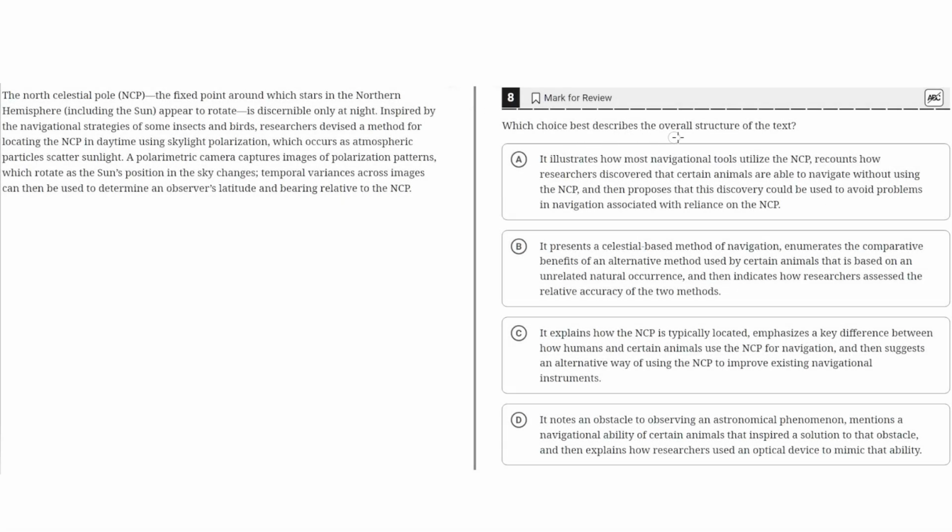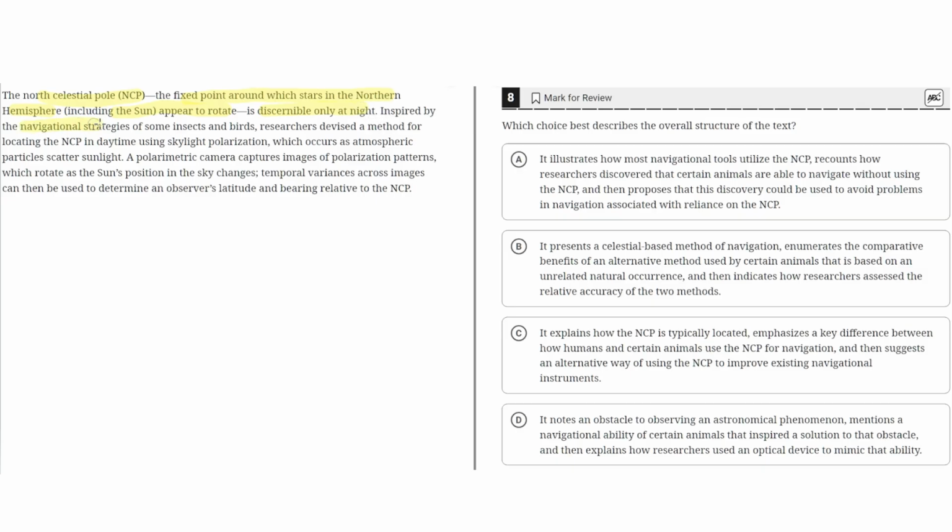Which choice best describes the overall structure of the text? The North Celestial Pole (NCP), the fixed point around which stars in the northern hemisphere, including the Sun, appear to rotate, is discernible only at night.